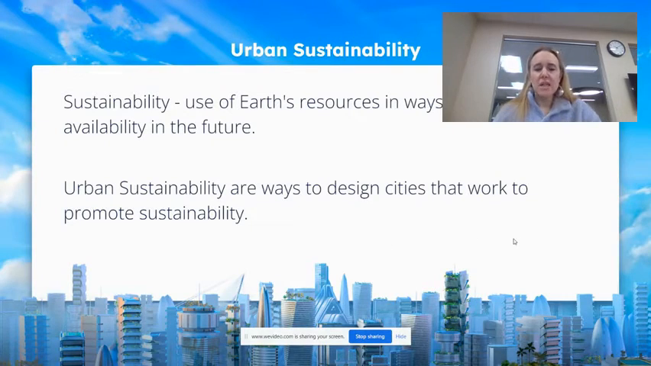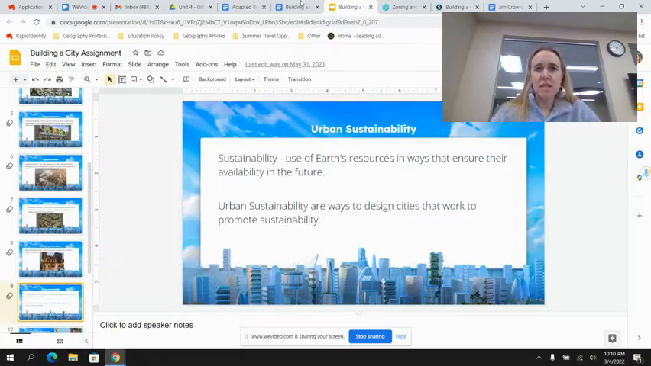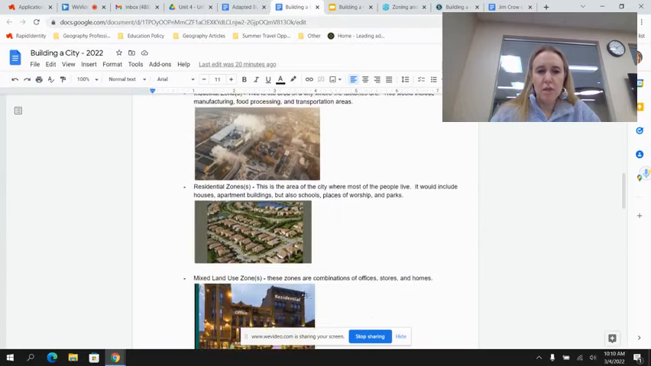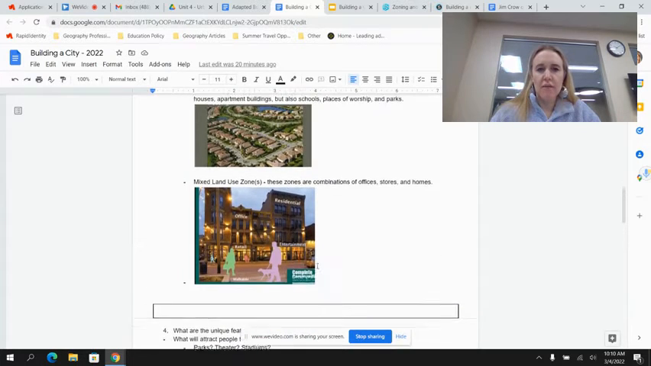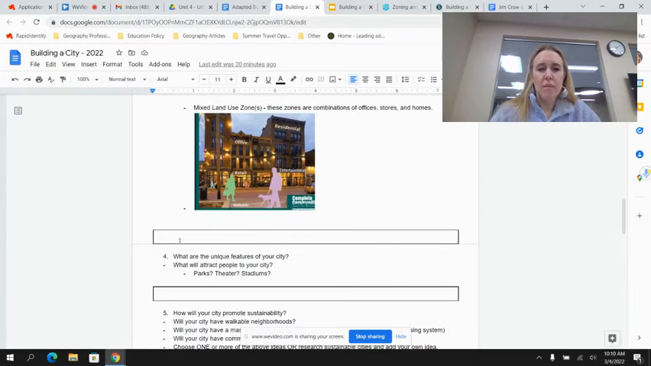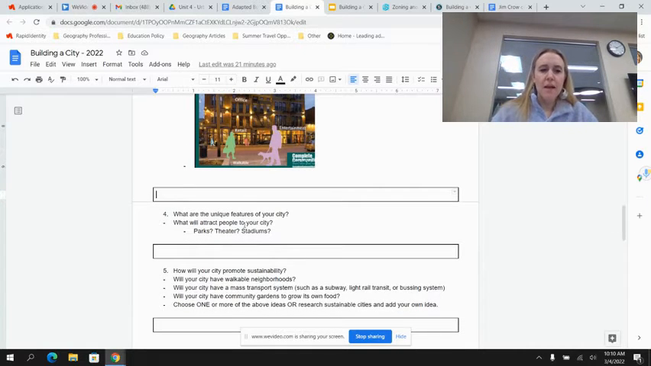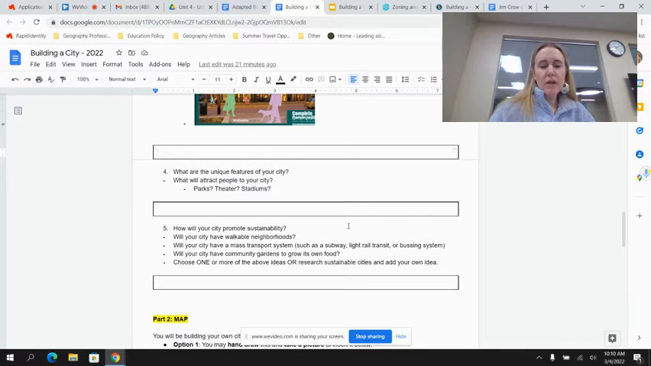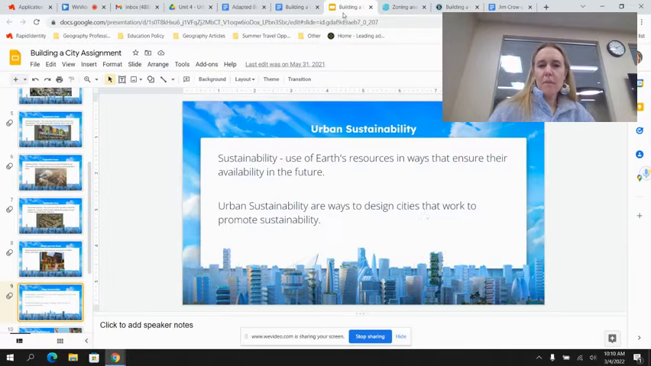So that's this part of this assignment. I have the instructions here and I have the pictures here. You're going to write down, the central business district is going to be in the middle of my city, and so on. Then it's going to ask you what unique features you might have in your city, what will attract people to your city, and so on. And then lastly, the question, how is your city going to promote sustainability? That part I'm also going to go over right now.